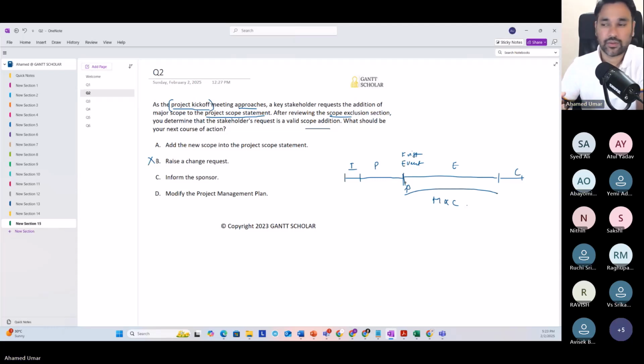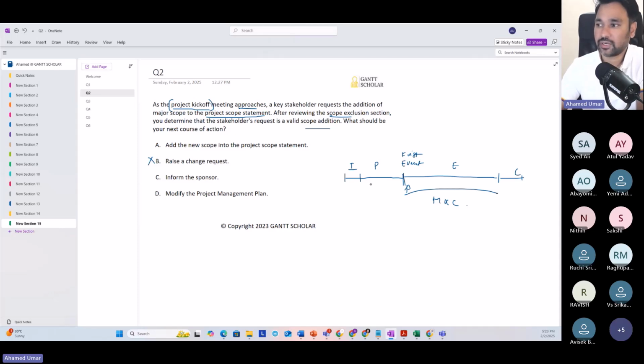The second one is option C. Some of you selected this option. Well, you can eliminate this. The reason is, before we conduct the project kickoff meeting, we review all the plan documents with the sponsor and the key stakeholders, and the baselining process will be done.